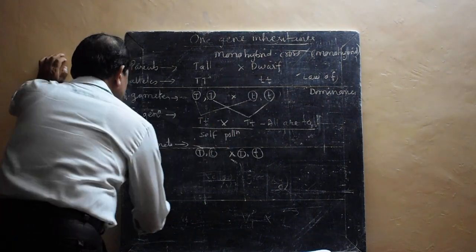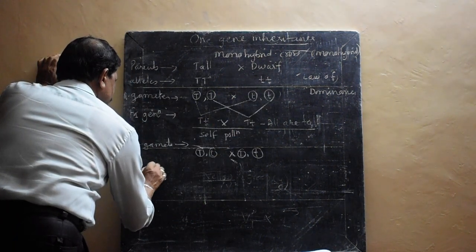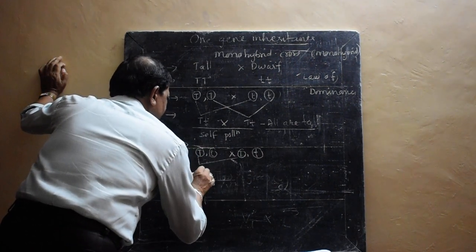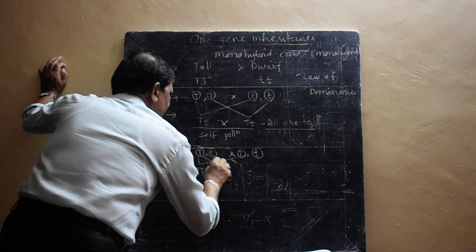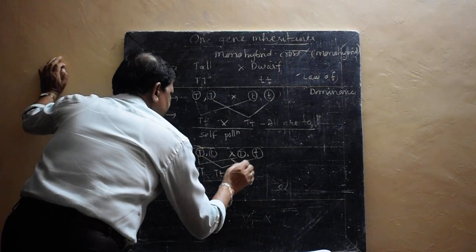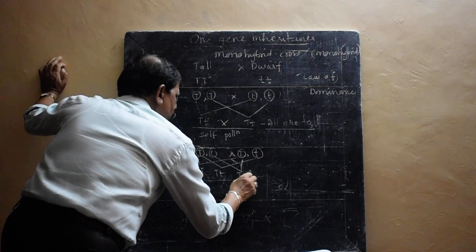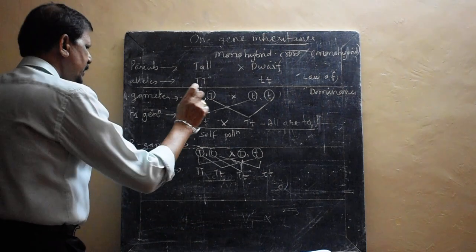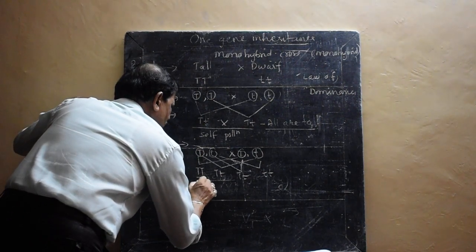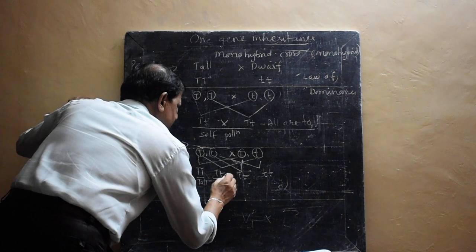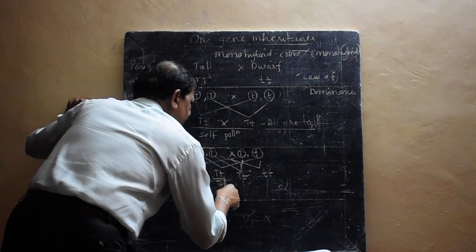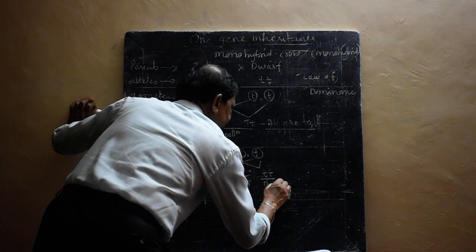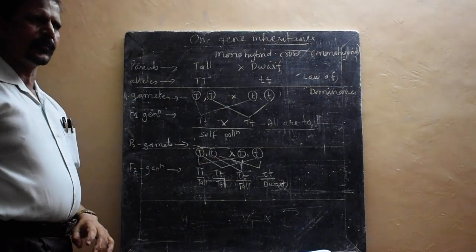Next is the F2 generation. Now you take capital T, correct? Then capital T, small t. Next capital T, small t, and then small t. Now see here, this is capital T tall, this is capital T small t also tall, then this capital T small t also tall, and this is small t dwarf.